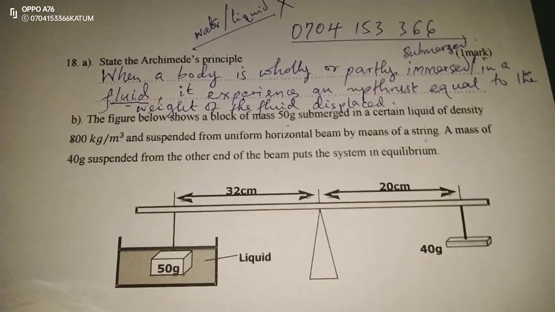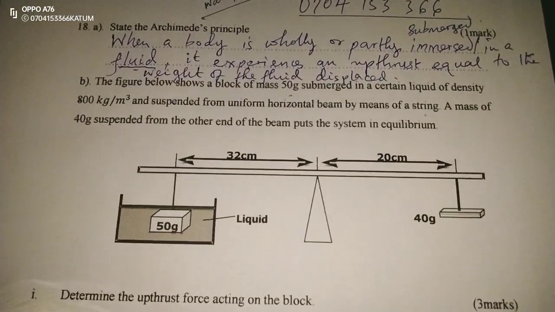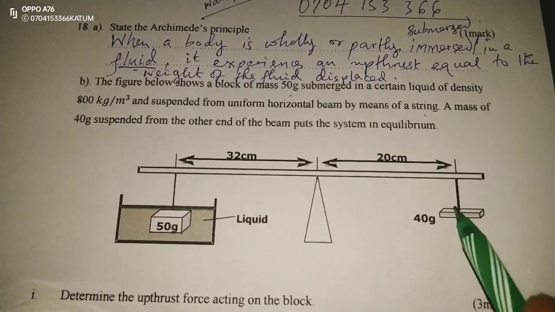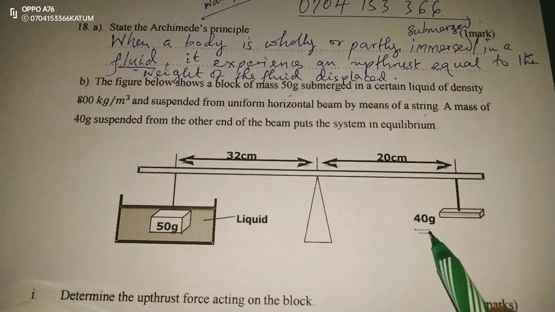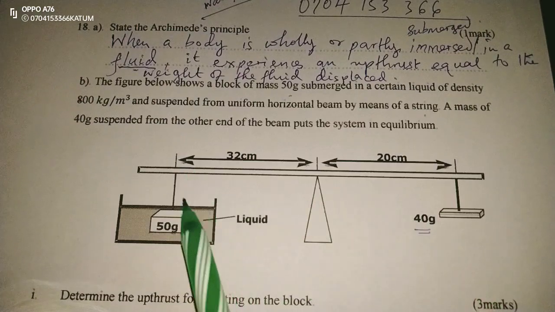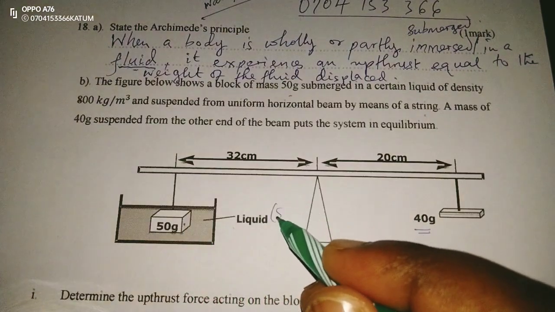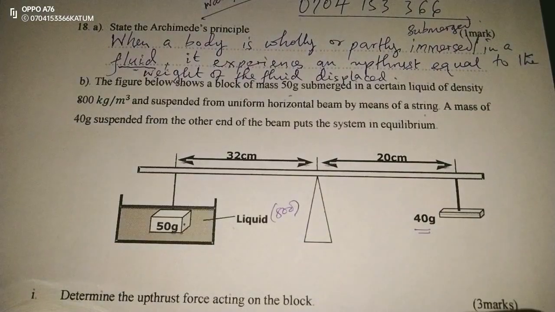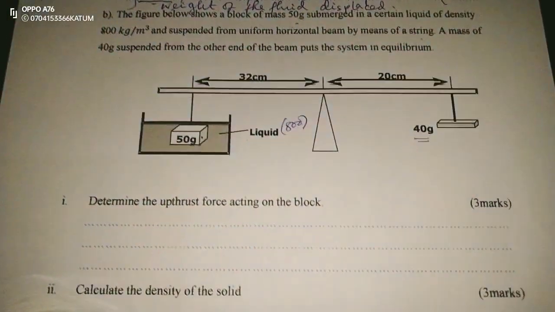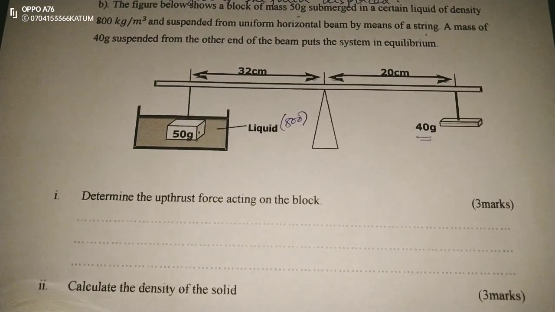Therefore, we got the system made to be in equilibrium by suspending a mass of 40 grams on this end, while on the other end, a mass of 50 grams has been submerged in a liquid of density 800 kilograms per meter cubed. Now, the first case, we've been told to determine the upthrust acting on the block.